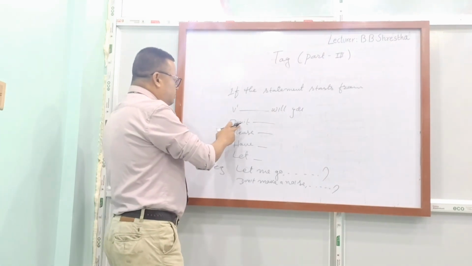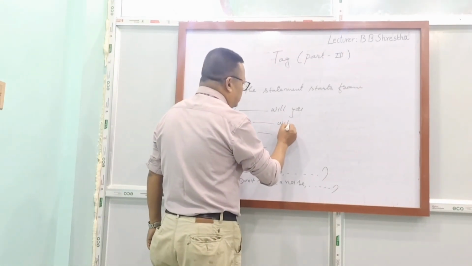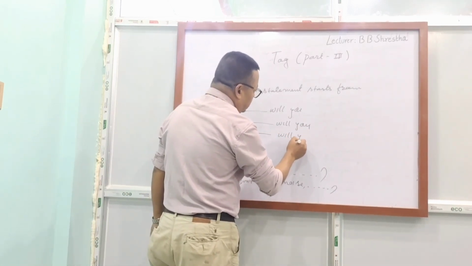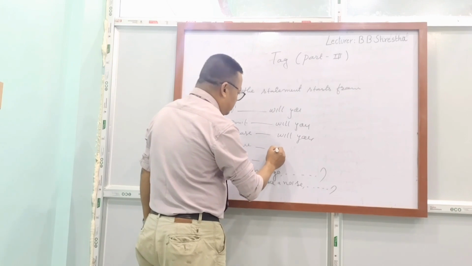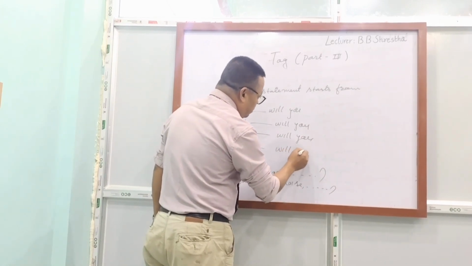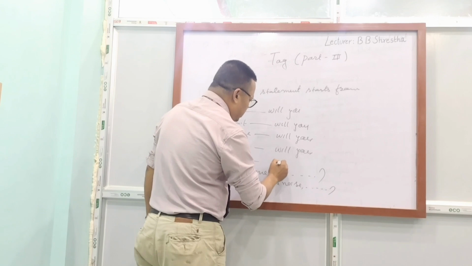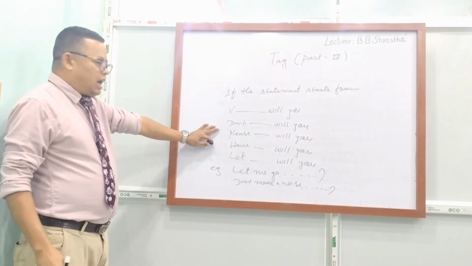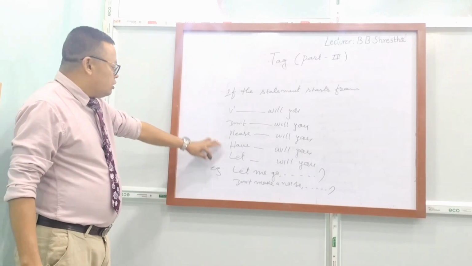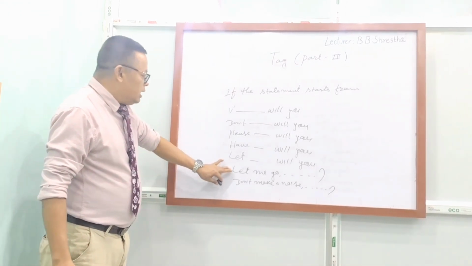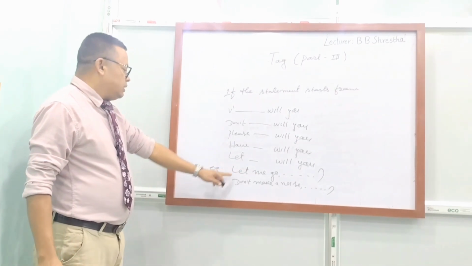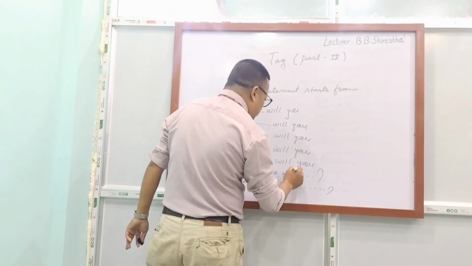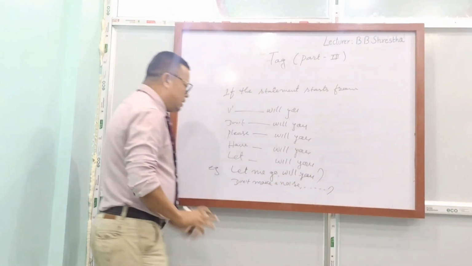Similarly, if the statement starts from don't, at that time also will you. Similarly, please, will you, and similarly have, will you, and let, will you, okay? So, these are the exceptional cases in question tag. For example, let me go. This statement starts from let, and let me go means we have to write here will you. Don't see negative or positive.